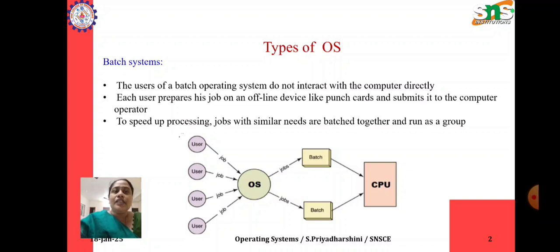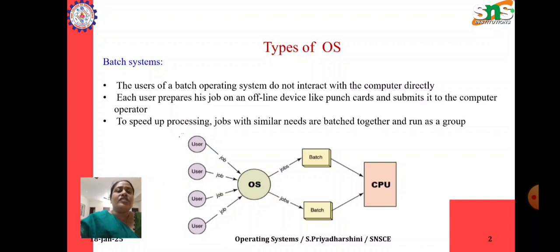The operating system is a program that acts as an intermediate or a moderator between the user and the computer hardware. So without OS we cannot do anything. Without initializing the OS or installing the OS, we cannot do any application that we need. So that is what we have understood with the operating system. And then we saw the main important goals of operating system, the user and the efficiency of the operating system.